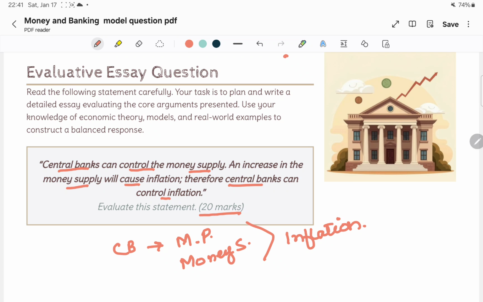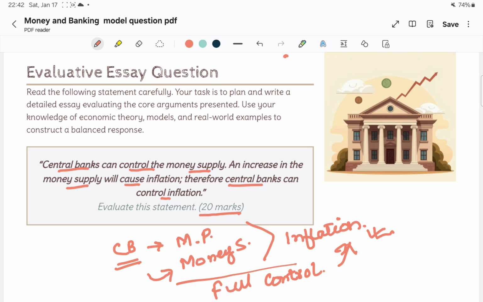But we cannot say that the central bank has full control over inflation through monetary policy and money supply, because there are other factors which influence inflation. But we need to explain first how the central bank uses the money supply to influence inflation. This will be our first argument.